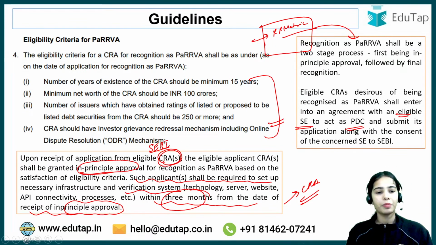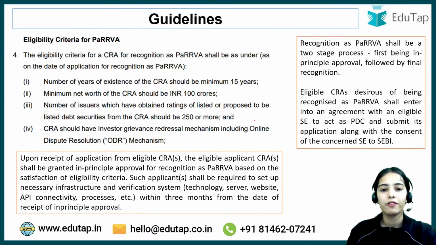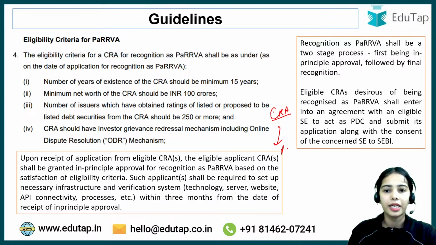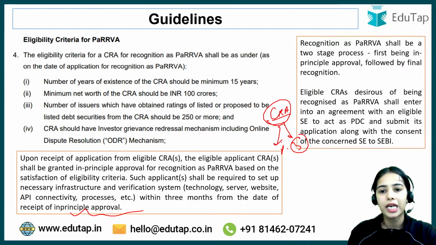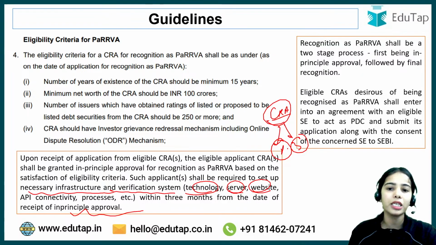So this is the basic idea: once SEBI has received the application from a CRA to become the PaRRVA, in principle approval will be provided to the CRA, and within 3 months of receiving the in principle approval, the CRA should have the necessary infrastructure and verification system, such as the technology, server, and website, within 3 months from the date of in principle approval.